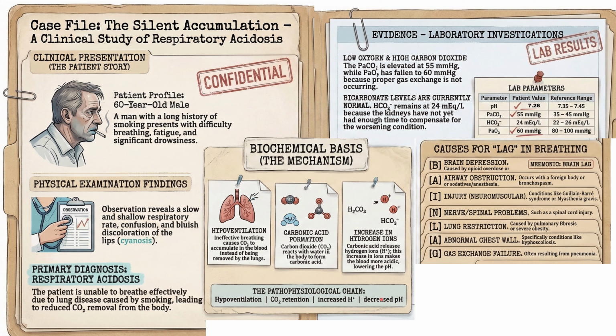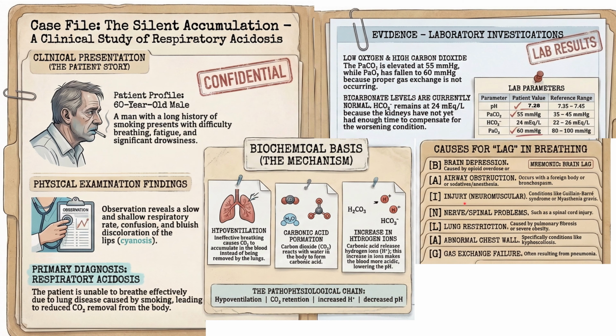Now an extra point which is required for a first MBBS student is the causes of respiratory acidosis. You can have a mnemonic here, which is BRAIN LAG. There is a respiratory center in the pons and medulla of the brain. So anything which is going to depress your respiratory center will also cause difficulty in breathing and hypoventilation. So the B stands for brain depression, which is caused by opioid overdose. Then A stands for airway obstruction, as it occurs with a foreign body or bronchospasm.